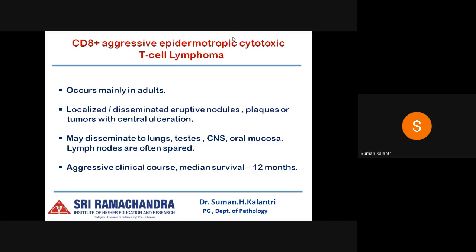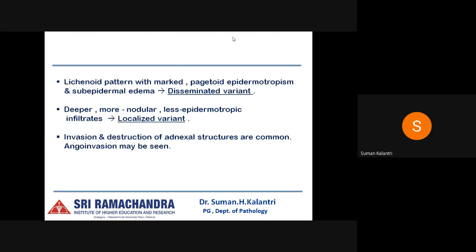Next being CD8 positive aggressive epidermotropic cytotoxic T cell lymphoma, which occurs mainly in adults. They can be localized or disseminated eruptive nodules, plaques, or tumors with central ulceration, and they have a tendency to disseminate to other organs like lungs, testis, CNS, oral mucosa, and lymph nodes are often spared in this condition. It carries an aggressive clinical course with a median survival of about 12 months.